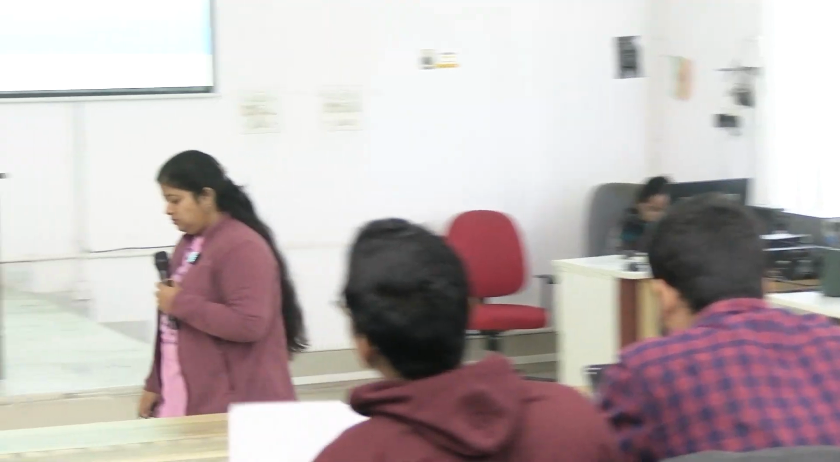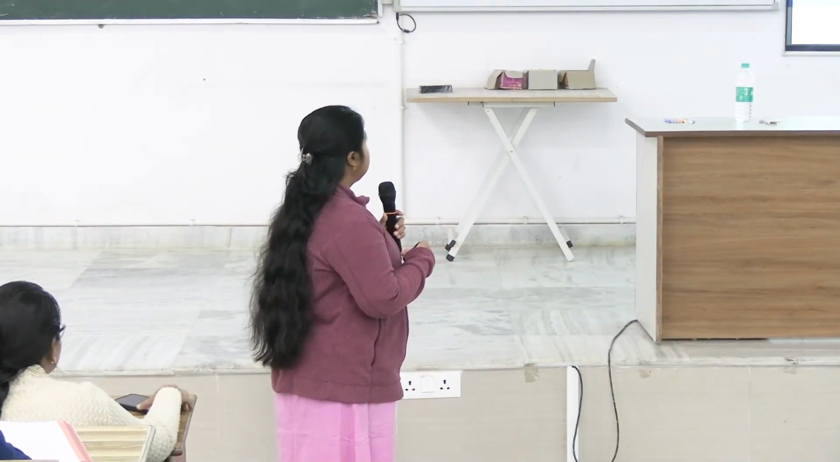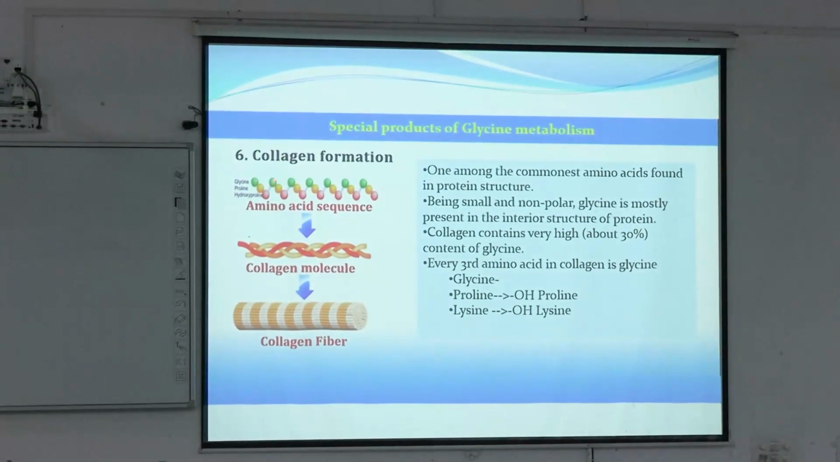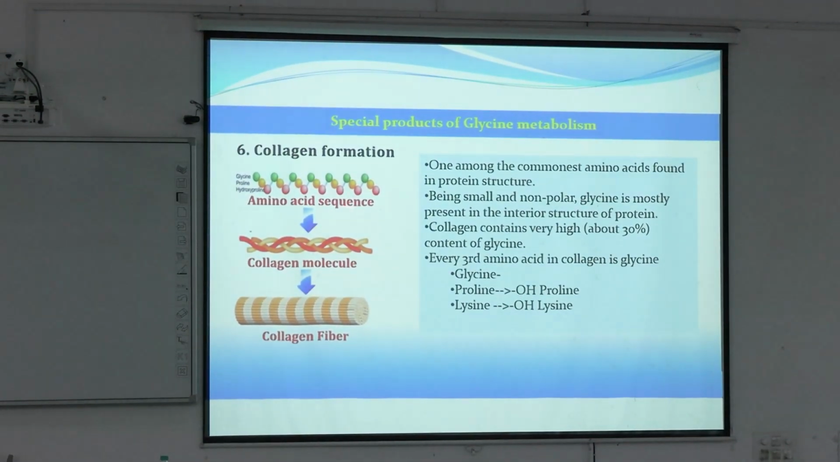Now come to the formation of collagen. So collagen is the major matrix protein. Collagen is the major matrix protein in our body, and see here 3 amino acids are repeated in sequence, right? So what are the 3 amino acids? Glycine, proline and lysine, and the hydroxyproline and hydroxylysine is also there.